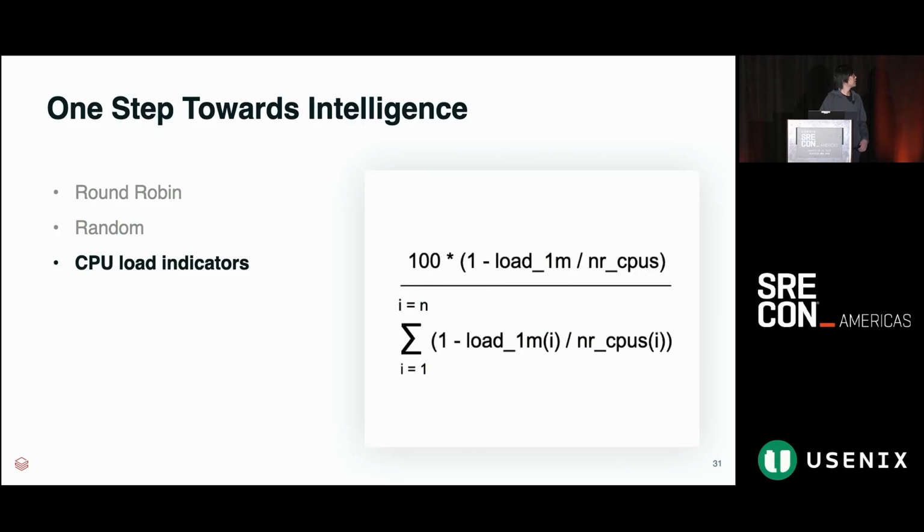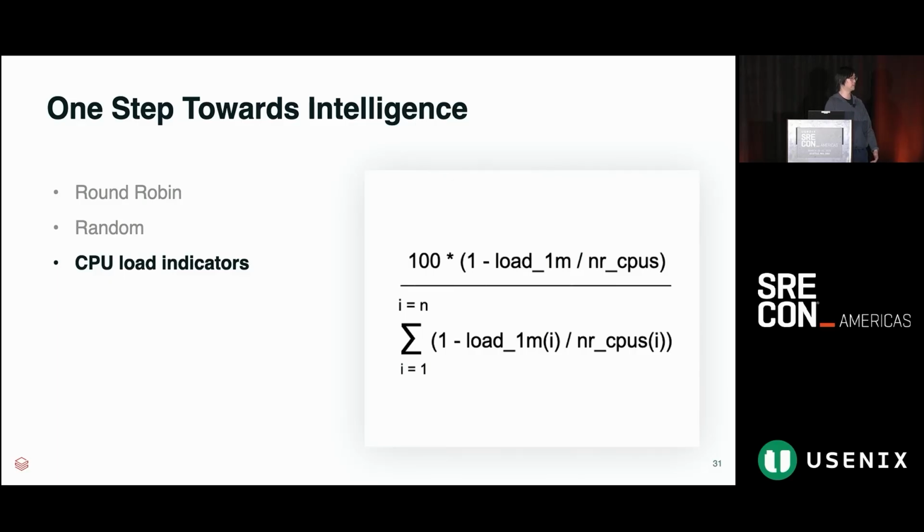The first thing we tried was to bias away from pods that were exhibiting high CPU load. And so we wagered that if a given pod is exhibiting high CPU usage relative to other pods, it's probably a little bit more overloaded than them.